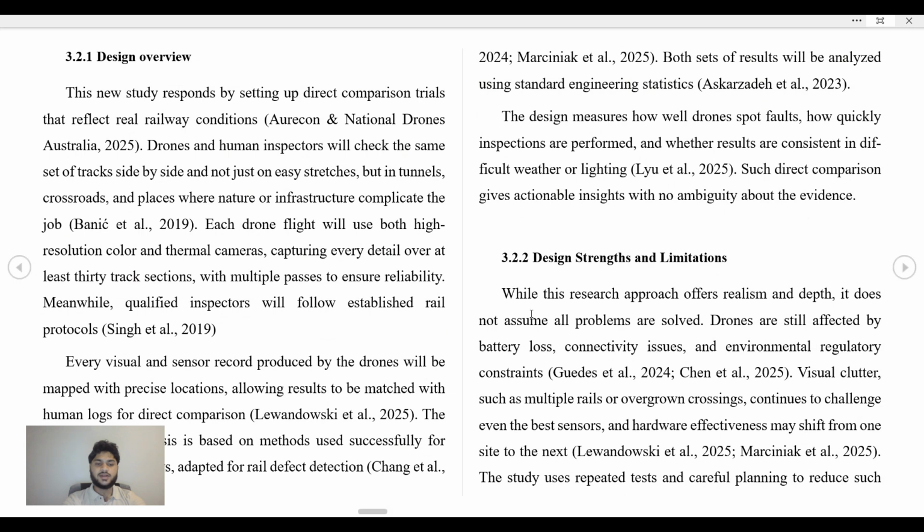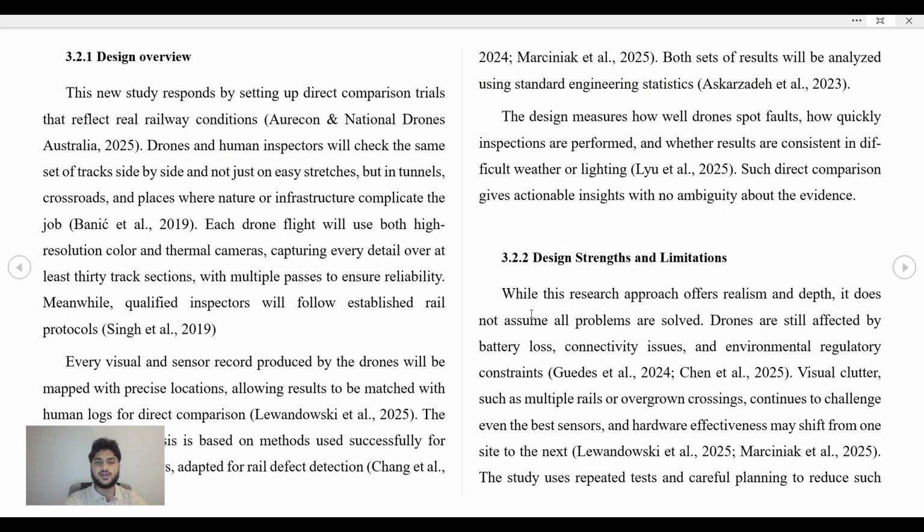Design overview. The engineering research design in this study focused on a practical step-by-step solution. Autonomous drones with advanced sensors were programmed to scan railways, sending live data wirelessly to a central system. AI algorithms analyze the data to quickly spot cracks, shifts, or damage, with alerts sent to maintenance teams. Both digital simulations and field testing were used, comparing results with traditional inspection methods to measure improvements in accuracy, speed, and safety.